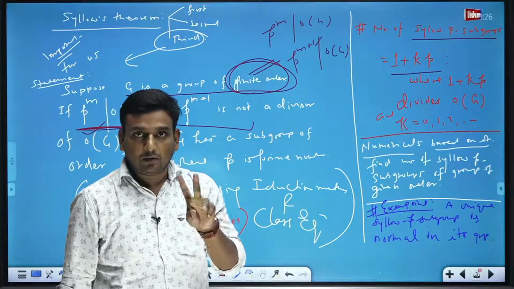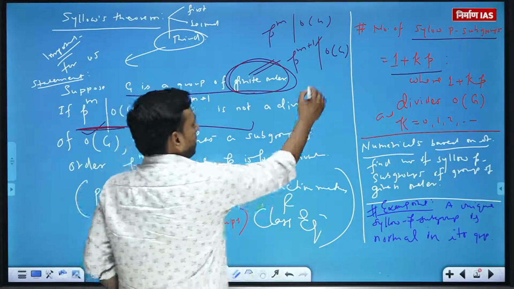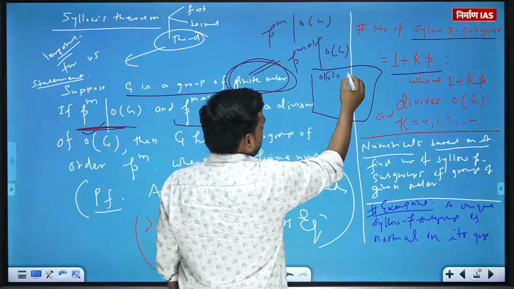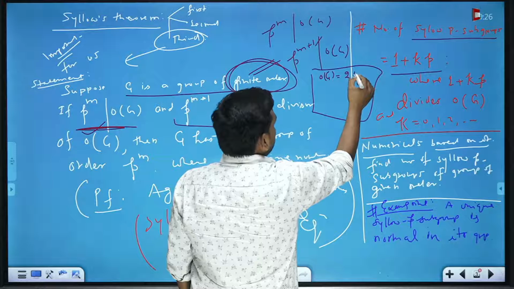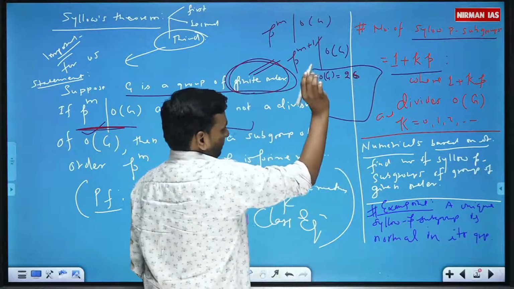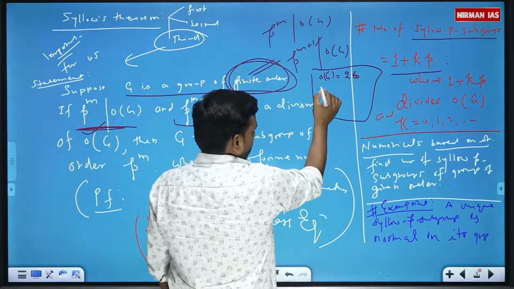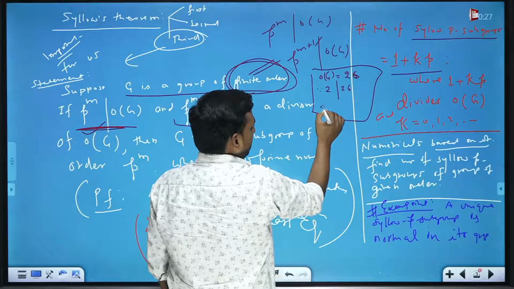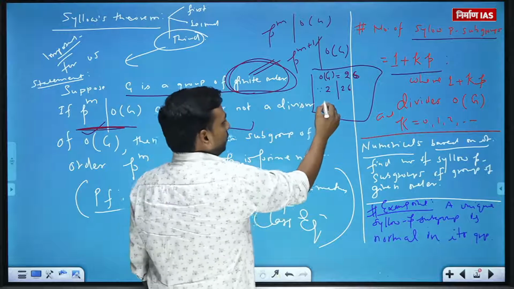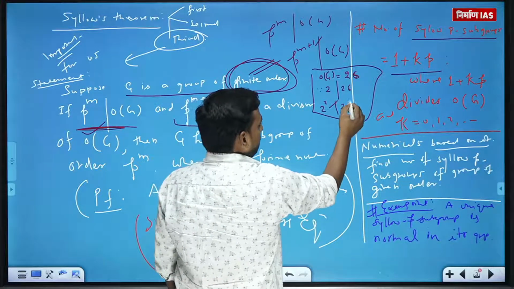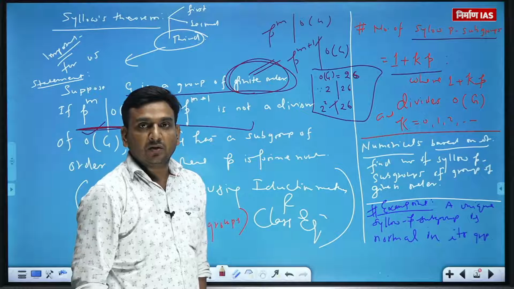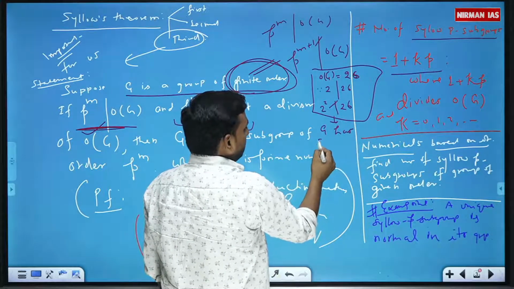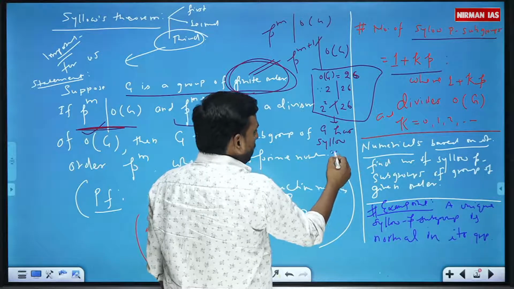You getting my point? So from where p will come? Let's say, just for understanding, order of G is 26. Since 2 divides 26, but 2 squared does not divide 26, we will say this G has Sylow 2-subgroups.